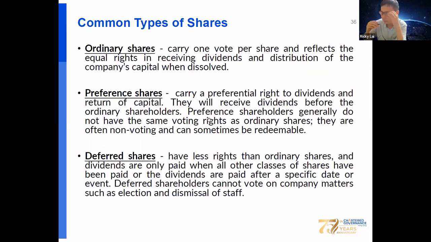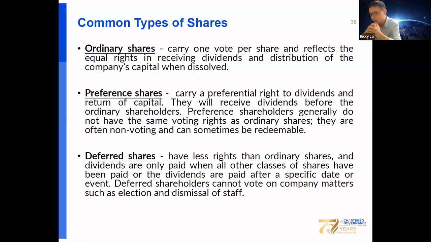Okay, now let's also have a quick look at section D of the syllabus, including common types of shares, which include ordinary shares, preference shares, and deferred shares. Ordinary shares carry 1 vote per share and reflect equal rights in receiving dividends and distributions when the company is dissolved. The preference share carries a preferential right to dividend and return of capital. The holder will receive dividends before the ordinary shareholders. Preference shareholders generally do not have the voting right of ordinary shareholders. The shares are often non-voting and sometimes redeemable.